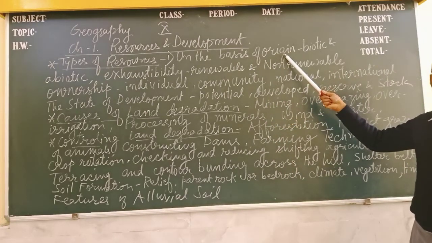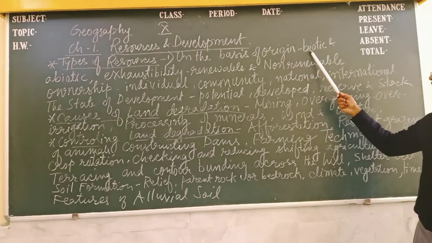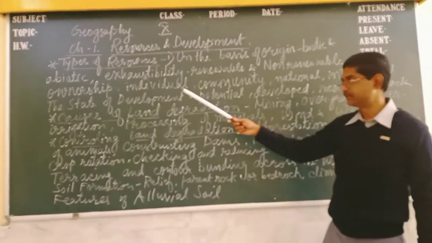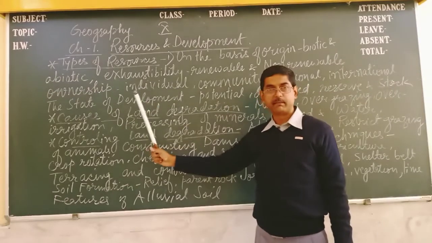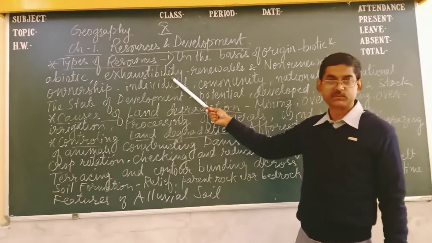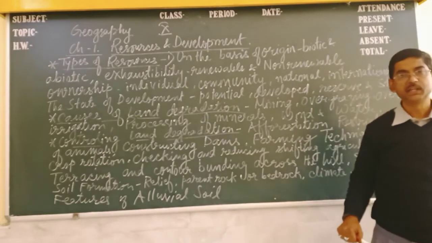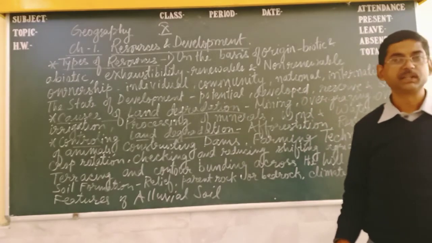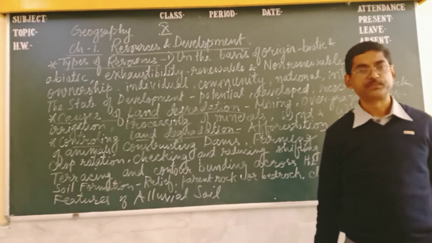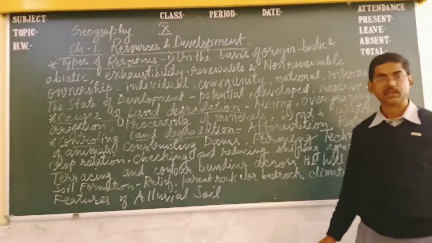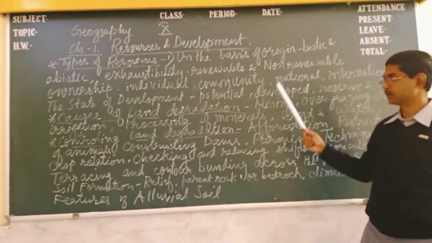First one, on the basis of origin: biotic and abiotic. Simply, those things which have life are called biotic. Those things which don't have any life, like rocks, are called abiotic. On the basis of exhaustibility: renewable and non-renewable. Renewable means those things which can be renewed again and again, but those things which we cannot renew, once we use them, they are not reproduced again, and that is called non-renewable.